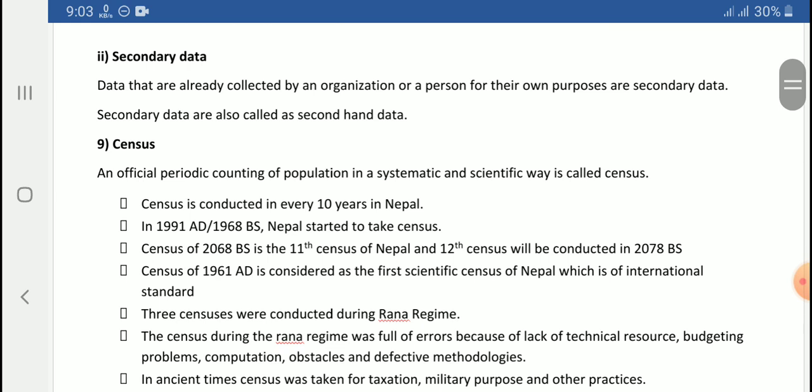Here is the very simple definition of census. If you open a book and go through it, you'll find a very difficult definition of census. So simply, census means an official means the government conducts it in a formal way. Periodic means it is conducted at a certain interval of time. Counting of population in a systematic and scientific way is called census. So an official periodic counting of population in a scientific and systematic way, that is called census.